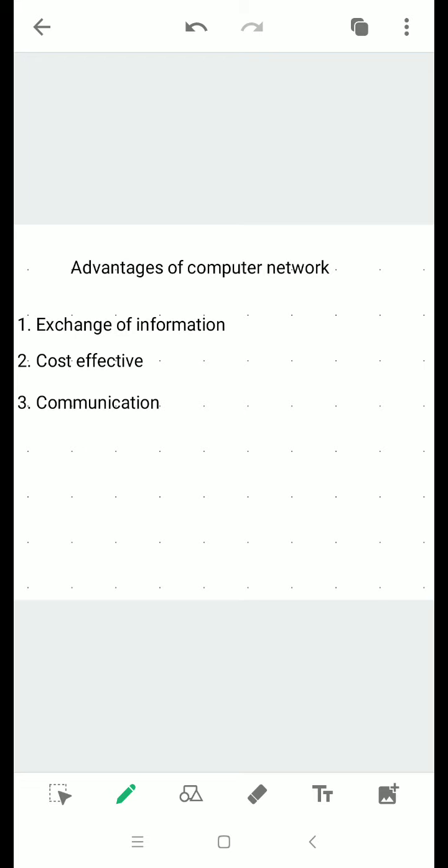Next is cost effective. Cost effective means computers that are connected in a network can share various computer resources or hardware devices such as a hard disk and a printer attached to one computer. Suppose consider our computer lab in the school where all systems are connected to a server system.